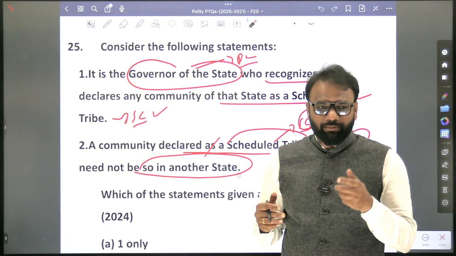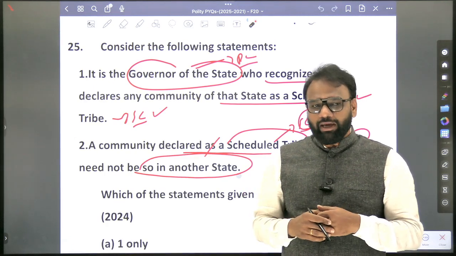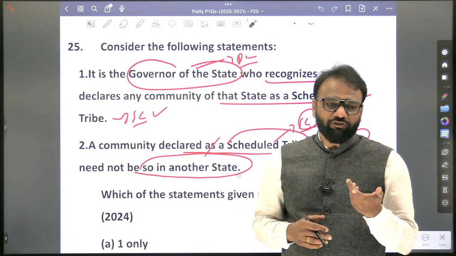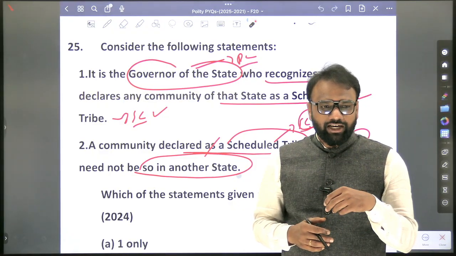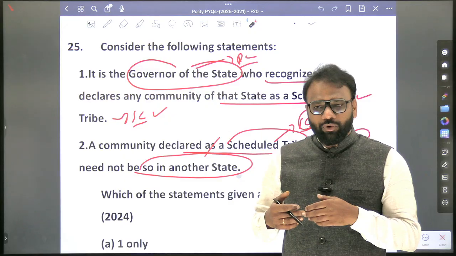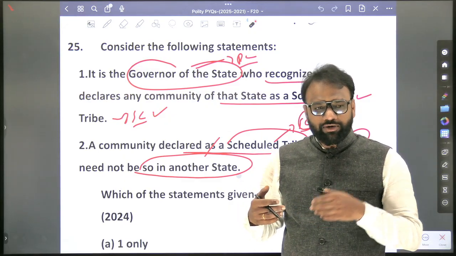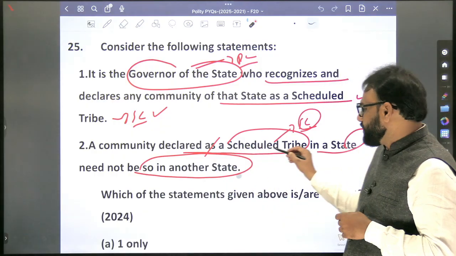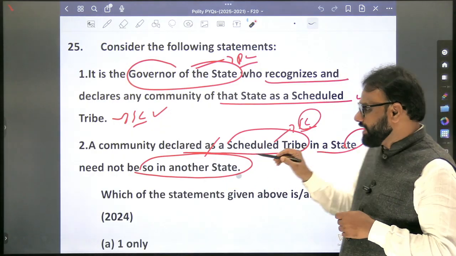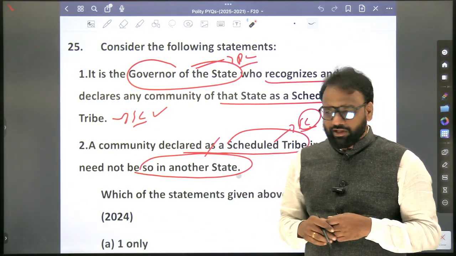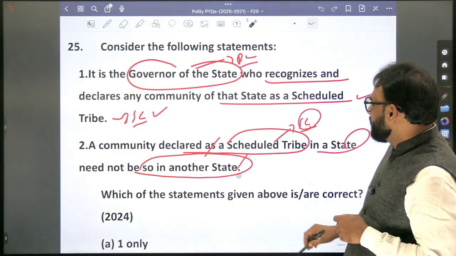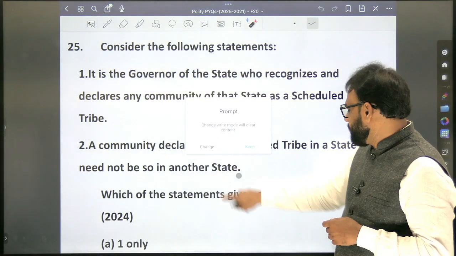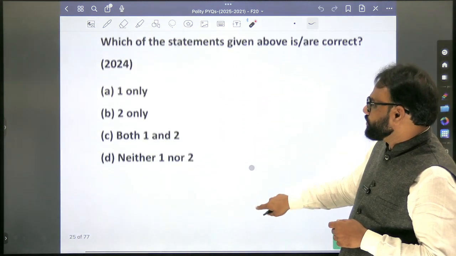But when it comes to a particular state government's employment, for example, if the Maharashtra government makes a call for some kind of recruitment, can a person of Karnataka who belongs to scheduled caste claim the reservation in Maharashtra? No. Because a community declared a scheduled caste or tribe in a state need not be so in another state. Important. So here the answer is 2 only.